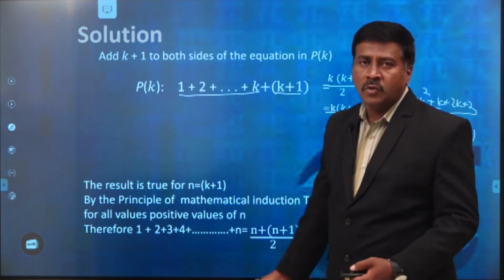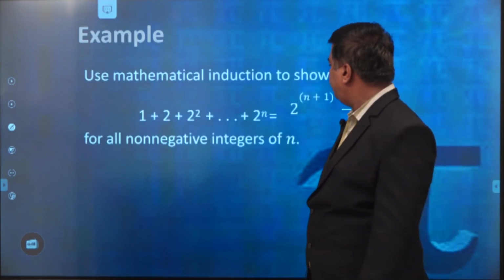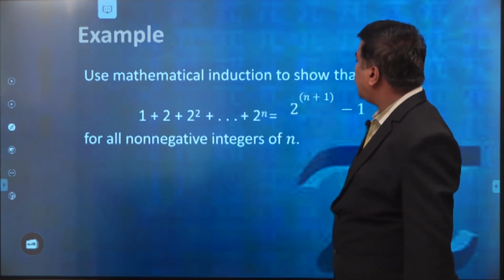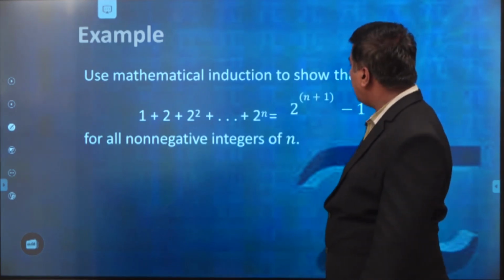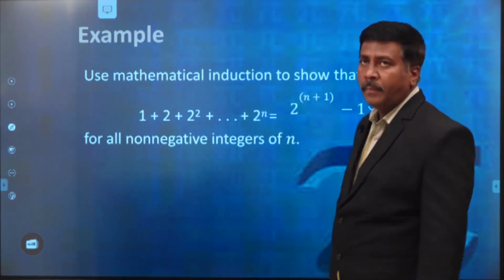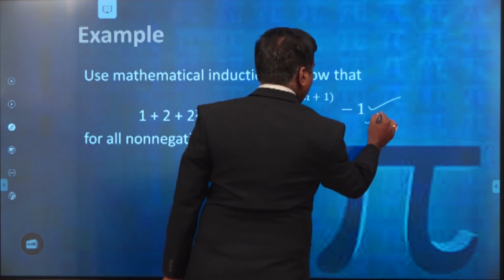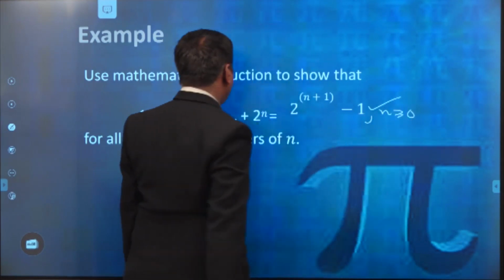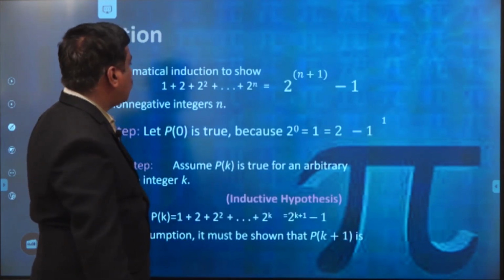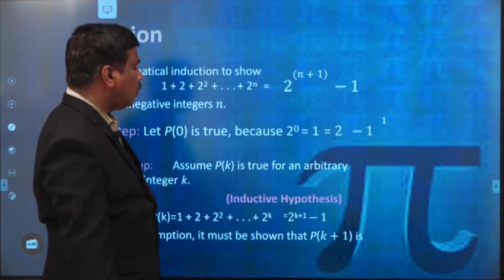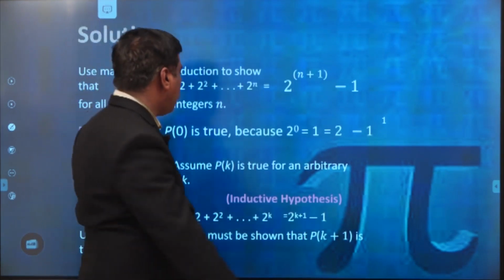Now, all of you catch my point? Next, coming to the second example. Use mathematical induction to show that 1 plus 2 plus 2 square plus so on plus 2 power n is equal to 2 power n plus 1 minus 1, where the condition is n greater than or equal to 0. This is what we have to prove.